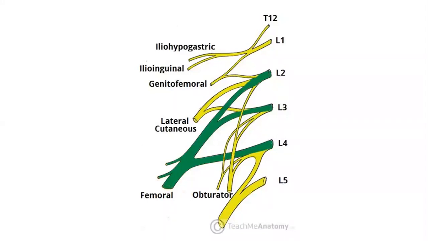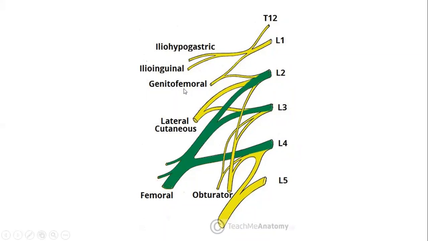The area of distribution includes sensory branches and motor branches. Motor branches are given to the transversus abdominis muscle, and sensory branches are given to the skin over the pubic symphysis and lateral aspect of the external genitalia in both males and females.